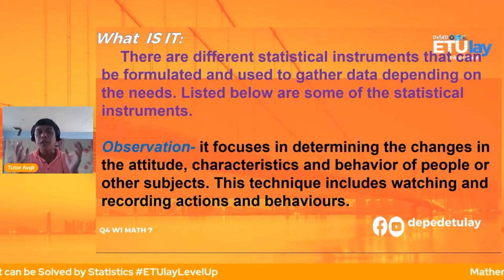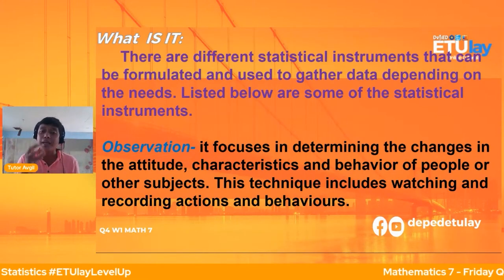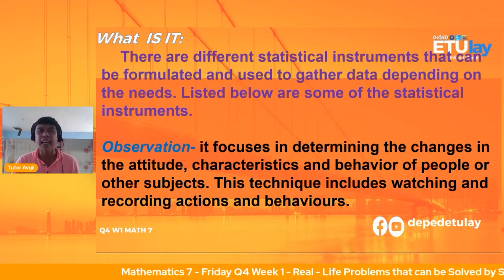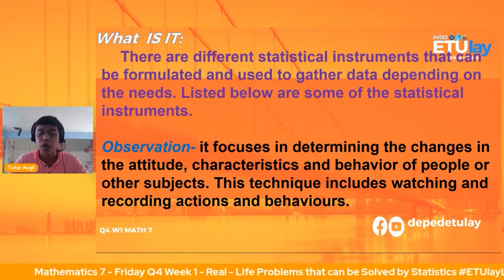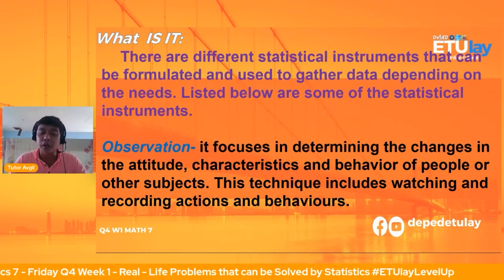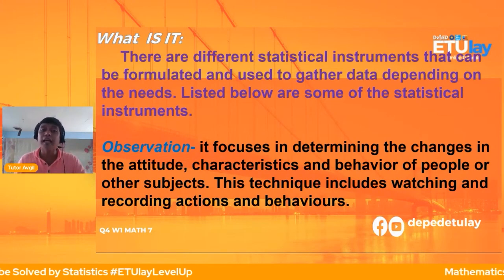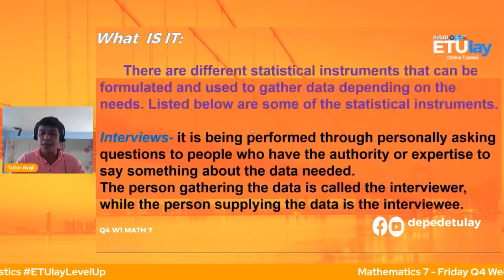Halimbawa, observe natin, di ba nung mga bata tayo, may yellow. Observe natin ng yellow from solid to liquid. So, isusulat natin ilang oras o ilang minuto o sa certain temperature na tunaw yung ating yellow. So, that is automatic as statistical instrument wherein that is done through observation.